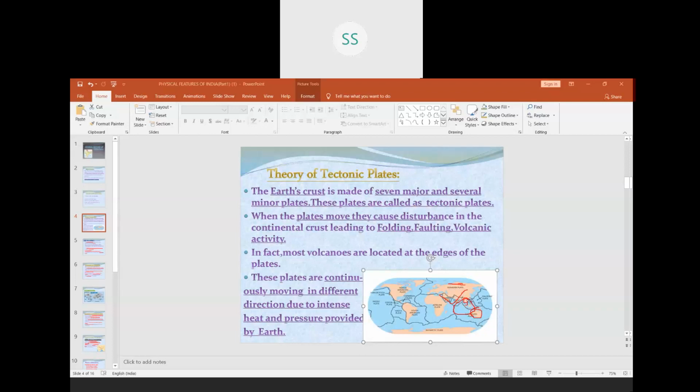The sediments in the Tethys Sea got folded to form the mountain chains of Asia, and the Himalayas were formed. So when the two plates are converging, meaning moving towards each other, the sediments in the sea got folded and formed into folds.